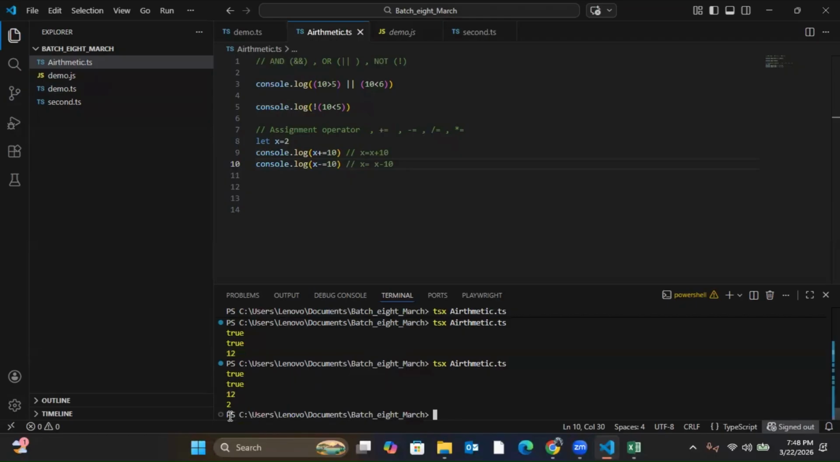It is 2. Why? I told you, right? The updated value of x is now 12. So it will be 12 minus 10, right? Why would it take the old value? It's updating, which means the value is getting updated. Always remember the updated value. It will take the updated value.